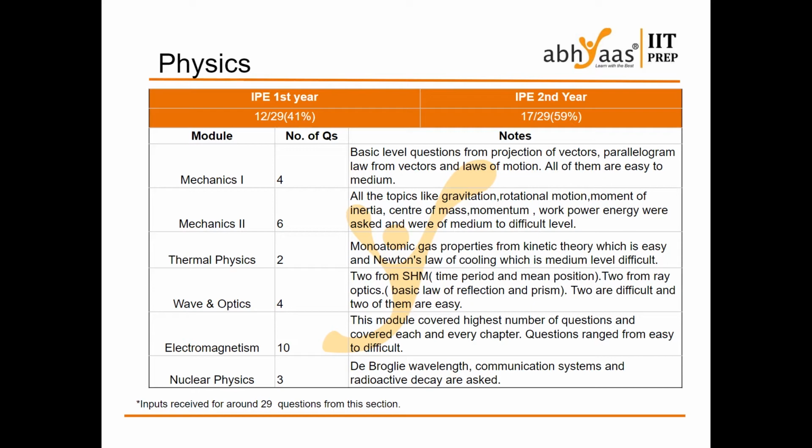Next, waves and optics: 2 questions from SHM and 2 from ray optics. From SHM we got questions on extreme position, mean position, the different types of amplitude, frequency and all of those things, and the wave equation at mean position, which was repeated. Another one is on the time period of SHM.